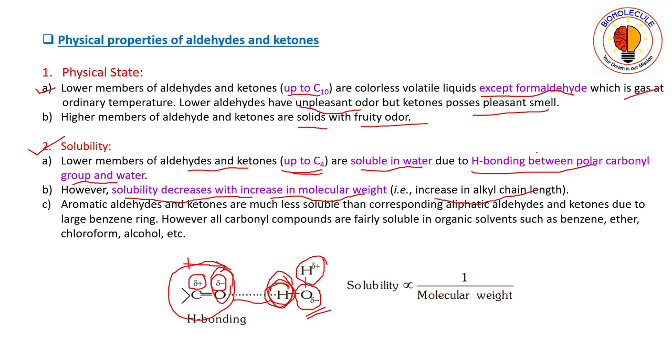And why does this phenomenon take place? As you can see, the water molecule is a polar solvent, and we know that like dissolves like. That means a polar compound will dissolve in a polar solvent and a non-polar compound will dissolve in a non-polar solvent. What do we mean by dissolve or soluble? It is nothing but the compound being surrounded by the solvent molecules.